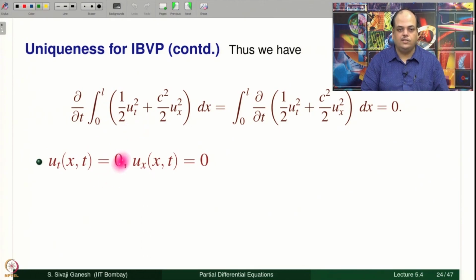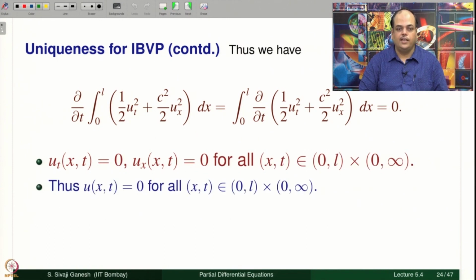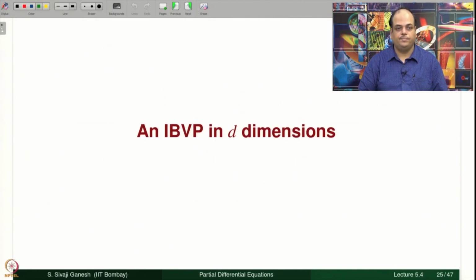As a consequence, u_t(x,t) is 0 and u_x(x,t) is 0 for all x and t, and hence u is identically equal to 0. It means u is constant, and that constant has to be 0 because u is already 0 at t equal to 0 as well as on the boundaries if you are dealing with the Dirichlet problem. So, u(x,t) equal to 0. Hence, we conclude that the given IBVP has a unique solution.